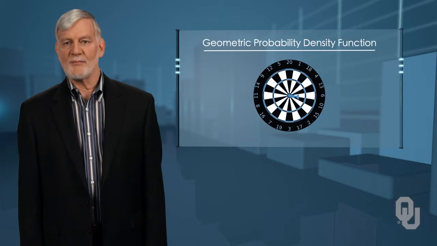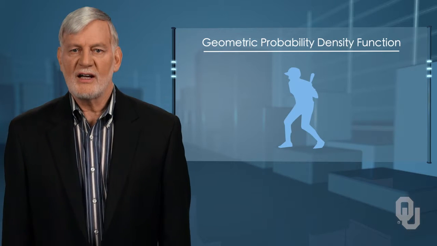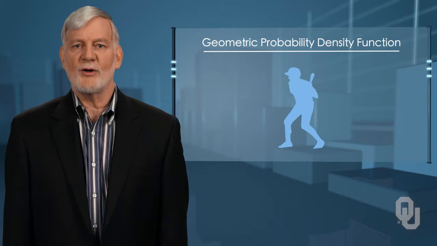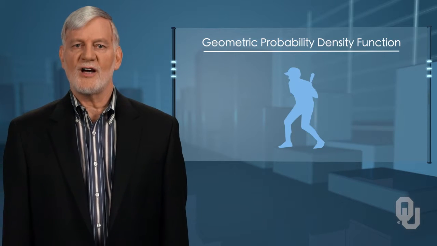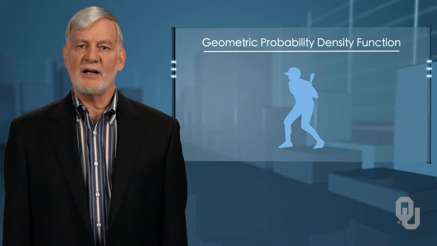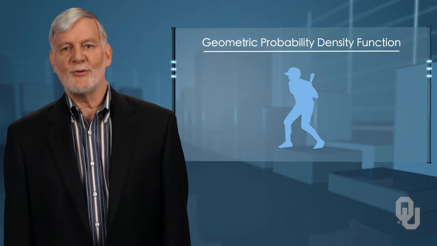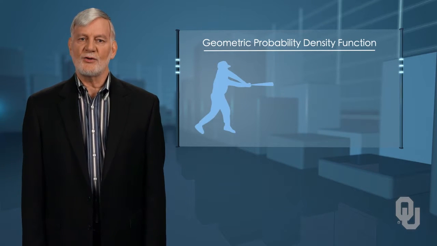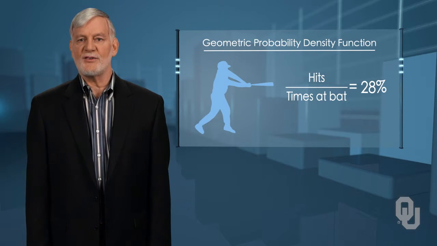Here's an example. One often hears sports announcers, particularly in baseball, say that a particular player is due, somehow meaning that he has failed multiple times and now he should have a success. In baseball, this is often part of the discussion when a player comes to bat and has not had a hit in recent times. Maybe this is just a form of encouragement from the announcers. Assume that the batter has a historical batting percentage of hits to times at bat of 28%.